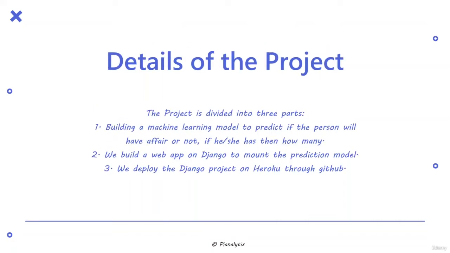So the details of the project. Now the project is divided into three parts. The first part is building a machine learning model to predict if the person will have an affair or not, and if he or she has, then how many. Next, we will build a web application on Django to mount this prediction model. Lastly, we will deploy the Django project on Heroku using GitHub connections.